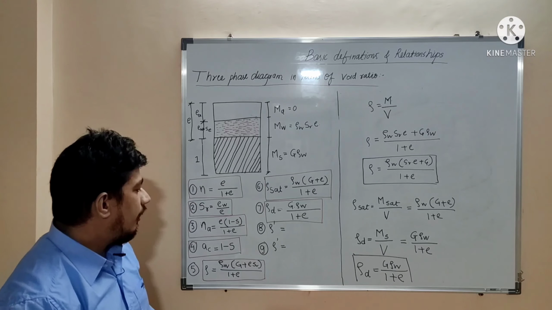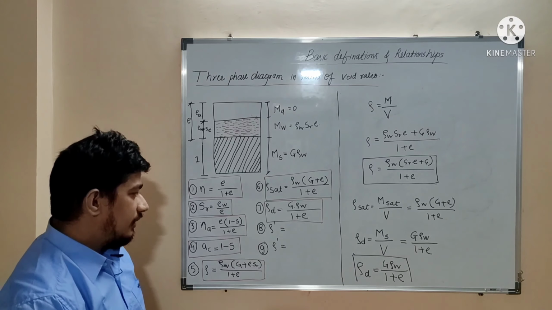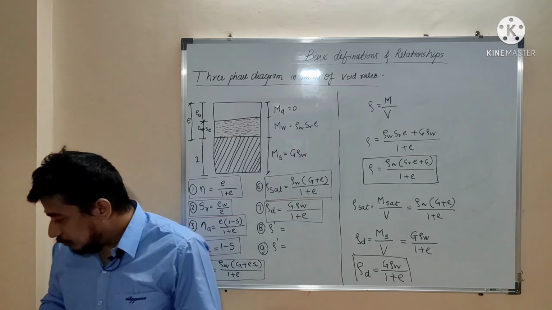So now here I have written two formulas. Rho dash is nothing but submerged mass density. I will explain that to you.